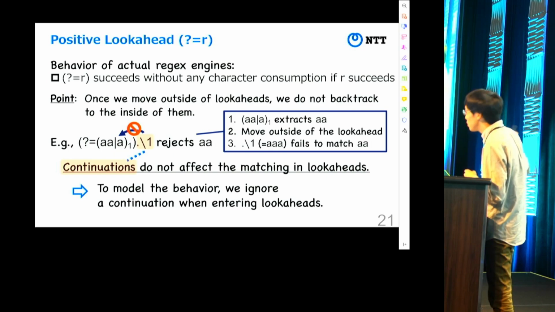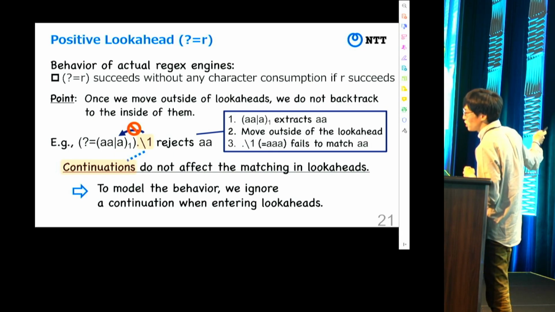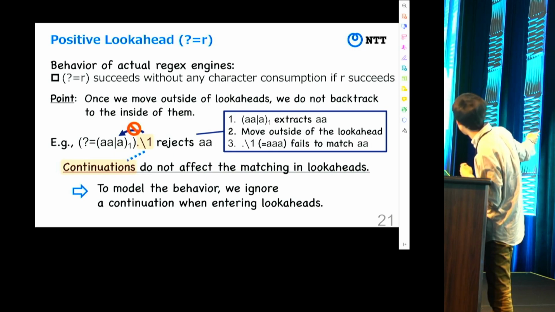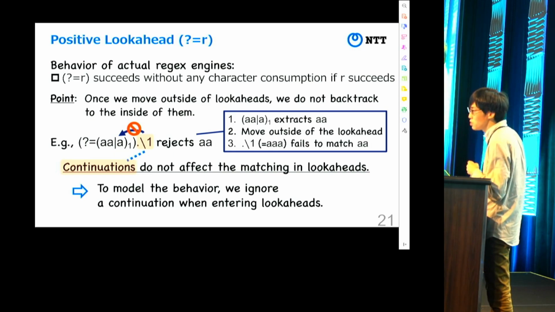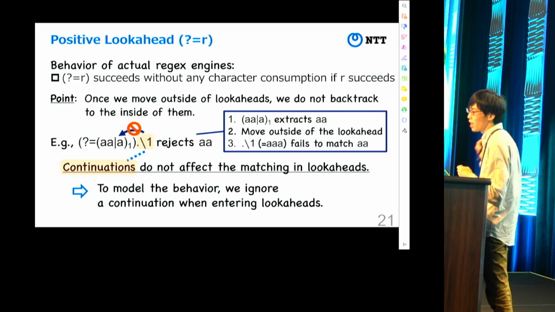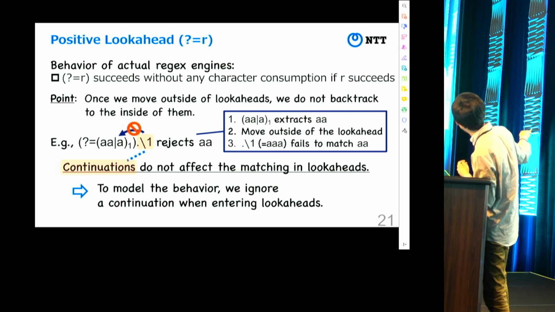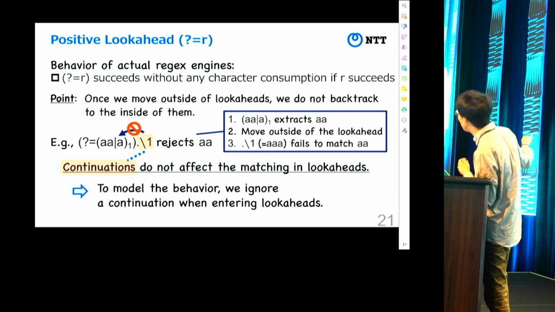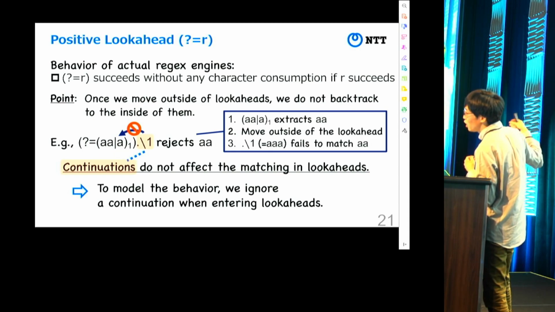For example, in this case, this regex accepts the input string AA if we can choose the sub-expression A. But to choose the sub-expression A, we need to backtrack to the inside of the lookahead, because the union first performs the matching of AA. The matching succeeds, so we move outside of the lookahead, and the remaining matching fails.